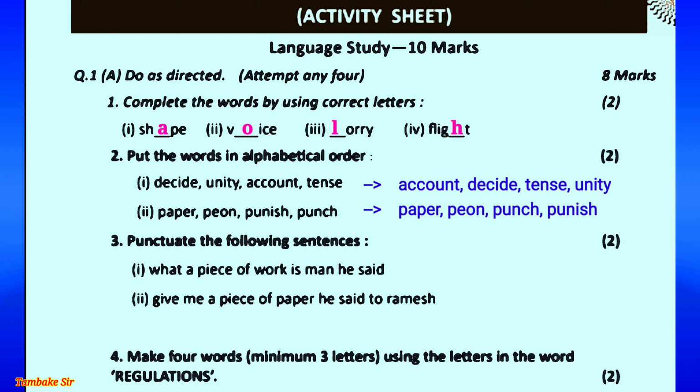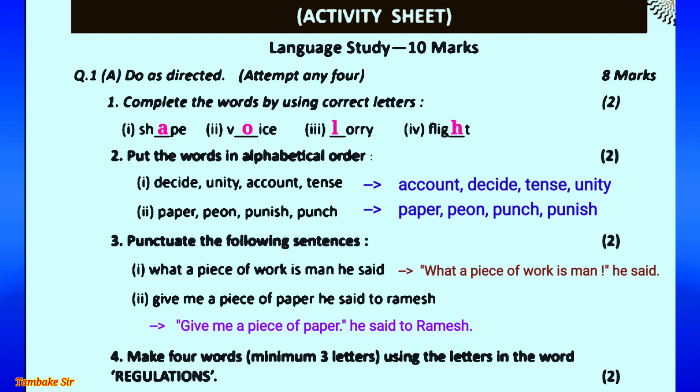Number 3, punctuate the following sentences. 1. What a piece of work is man, he said. Answer is given in front of that sentence. What a piece of work is man, exclamatory mark, he said, full stop. Second point, give me a piece of paper, he said to Ramesh. Its answer is given alongside. Give me a piece of paper, he said to Ramesh, full stop. Next, activity number 4. Make 4 words, minimum 3 letters, using the letters in the word regulations. Answer: late, gate, one, sun, rain, etc.